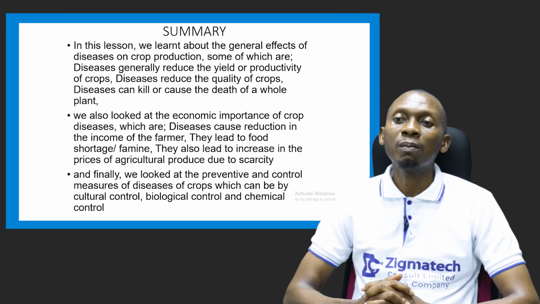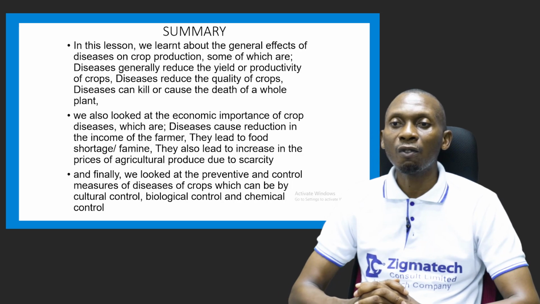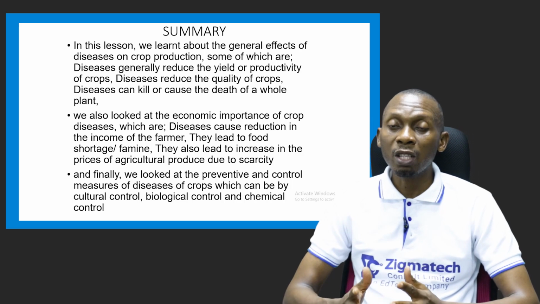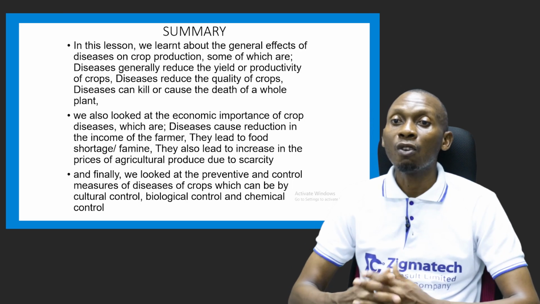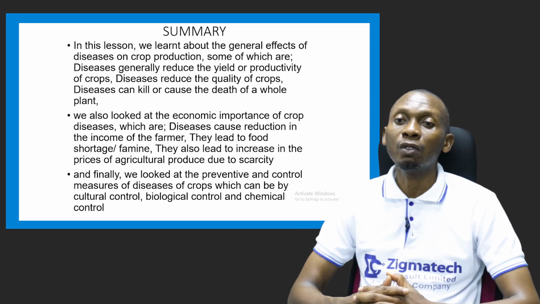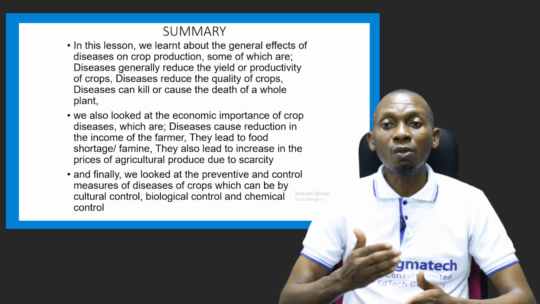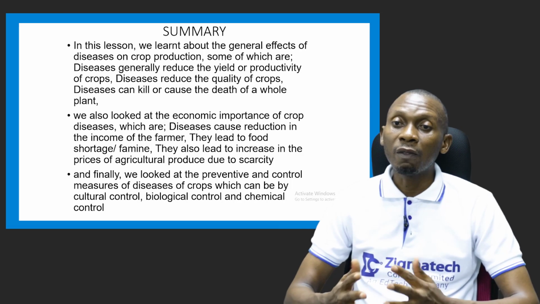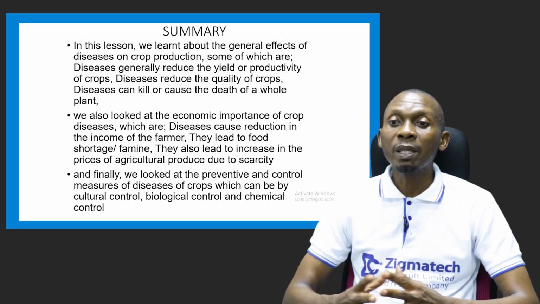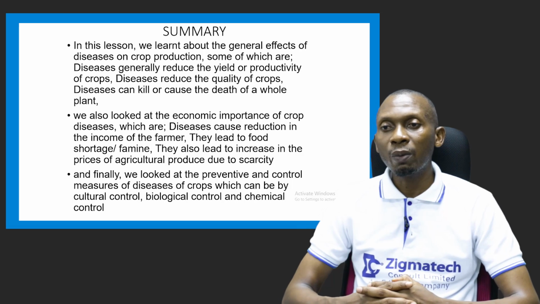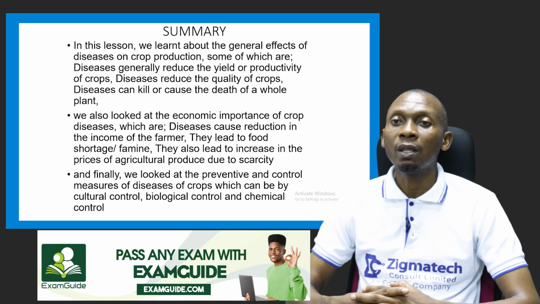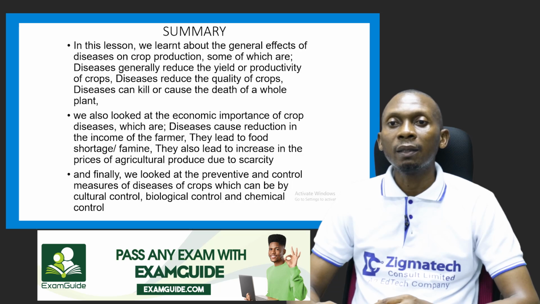And finally, we looked at the preventive and control measures of diseases of crops, which can be by cultural control, where we talk about roguing, removing, uprooting, and burning infected plants, crop rotation, early planting. We also looked at biological control, which involves the use of natural enemies like predators to control insect pests, which are the means by which viral diseases are transmitted. Then we also looked at the chemical control, where we use chemicals to control diseases, like using fungicides and nematicides to control our diseases. So thank you.